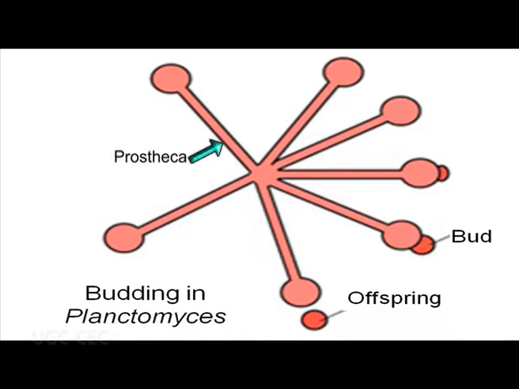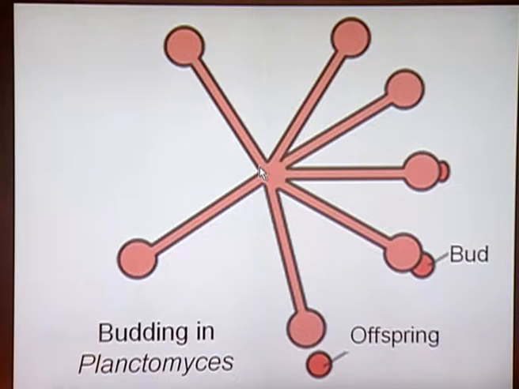This particular structure is the prostheca, the stalk-like projection of the vegetative cell. So very often this prostheca will indicate whether that particular bacterium will produce an endospore or develop an exospore in the form of buds.